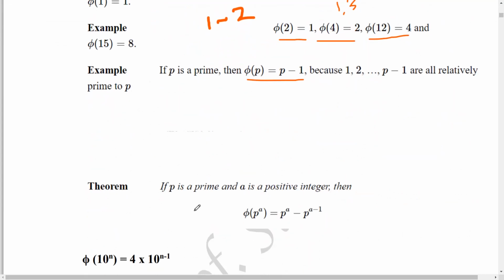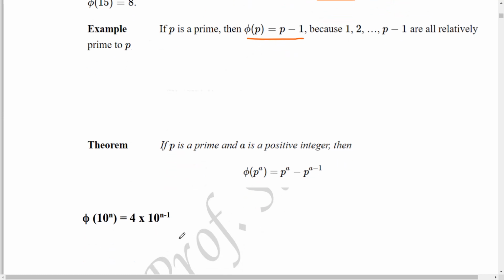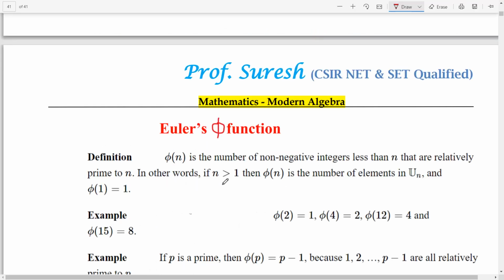And then another result: if p is a prime and a is a positive integer, then this is for prime powers. Phi of p power a can be written as p power a minus p power a minus 1. And then another formula, this is for powers of 10. So phi of 10 power n equals 4 into 10 power n minus 1. Put 4 and reduce 1 in the power. So 4 into 10 power n minus 1. And one more thing, in other words, if n is greater than 1, then phi of n is the number of elements in U of n.